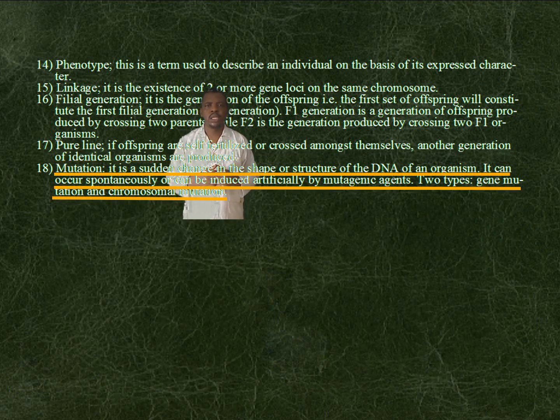Mutation. It is a sudden change in the shape or structure of the DNA of an organism. It can occur spontaneously or can be induced artificially by mutagenic agents. Two types of mutations are gene mutation and chromosomal mutation.